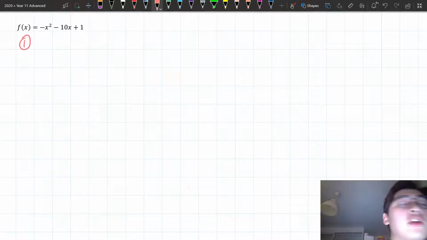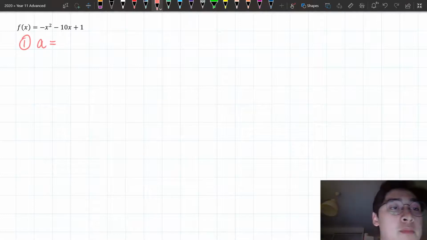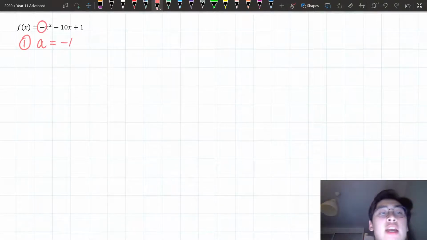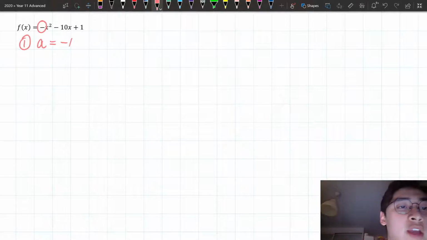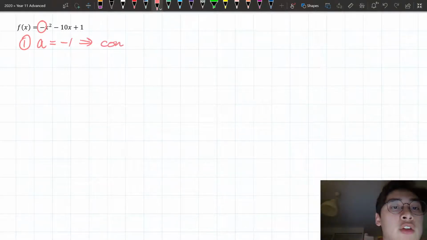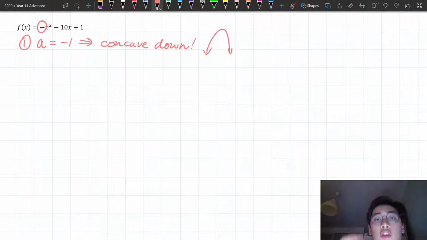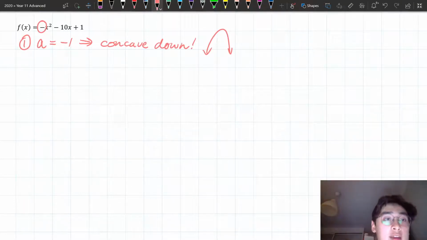First step, I'm going to check the concavity. So the coefficient of x squared is just minus 1 here. I've got a minus sign that tells me, and there's no number, that tells me it's minus 1. This is negative, so if it's negative, it's going to be concave down. So the graph is going to look like this. It's not going to be like the two parabolas that we've done so far. It's concave down. It's facing downwards. Okay, so that's that first step.